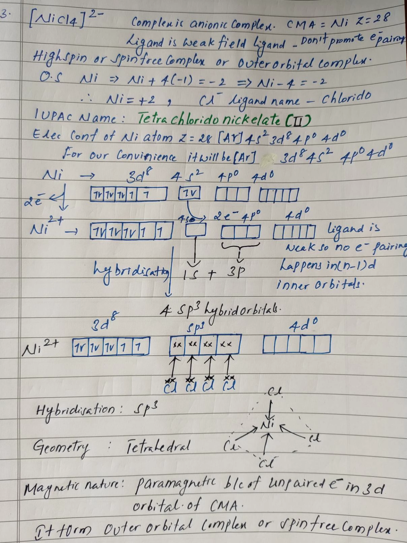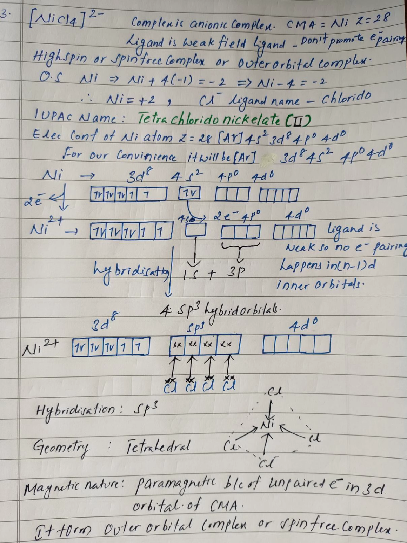Then we expand the configuration in the form of orbitals. Nickel has to lose 2 electrons to form the nickel cation, so the nickel cation will have the configuration 3d8 4s0 4p0 4d0. Being a weak field ligand, the chloride ion cannot promote inner orbital spin pairing or electron pairing. So in the n-1 d inner orbitals, electron pairing will not happen.